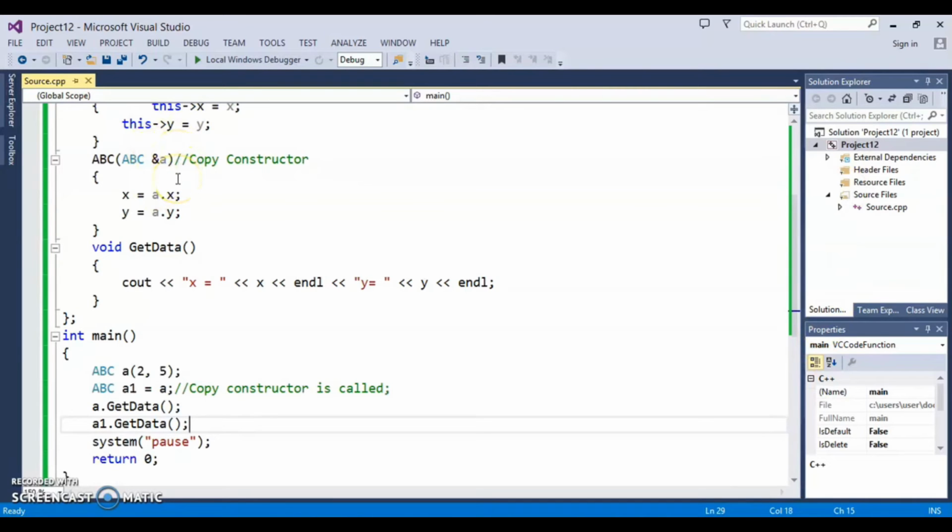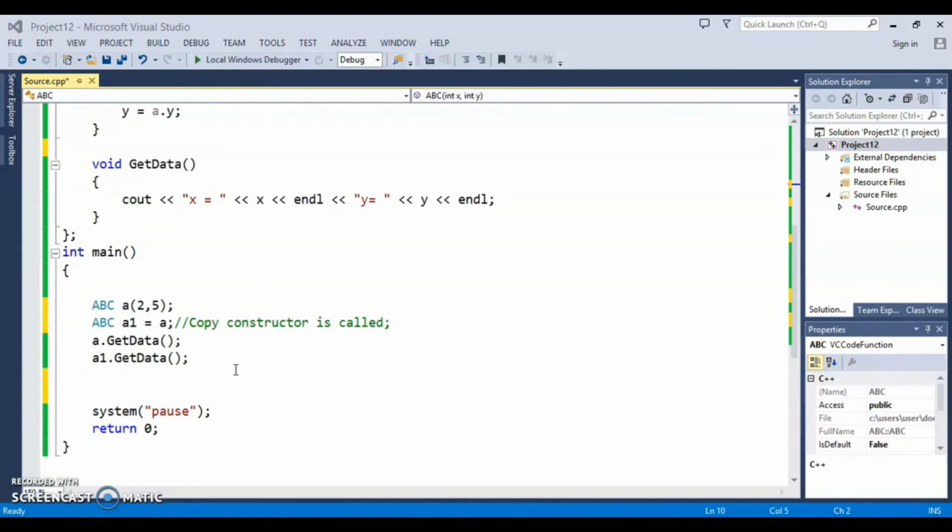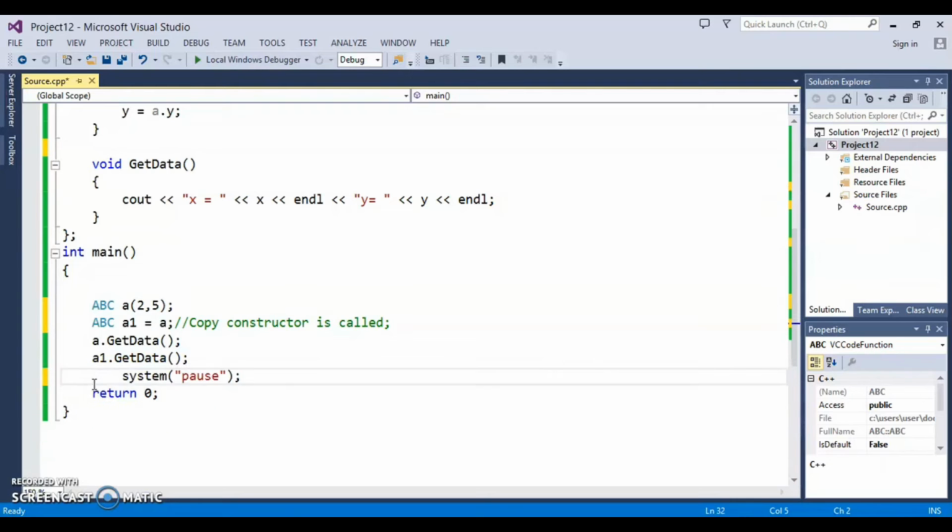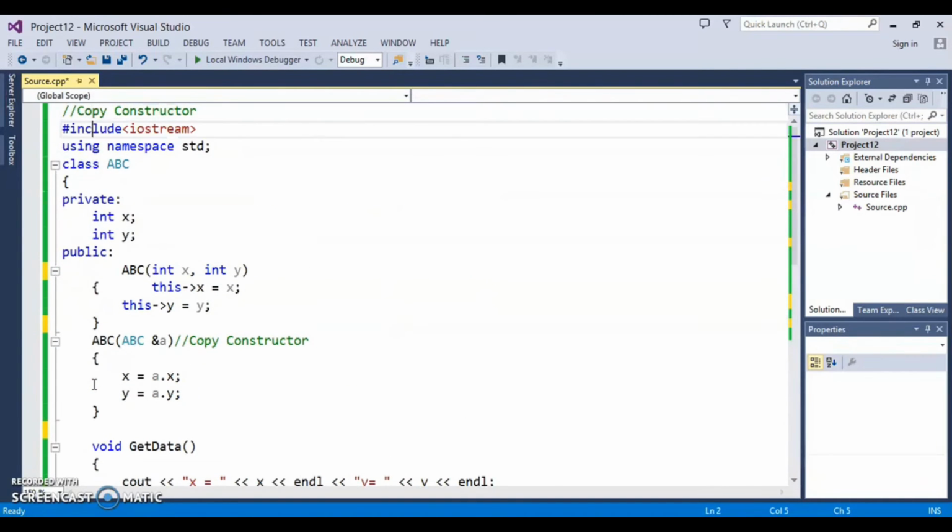Whenever you are working with a reference of an object, like when you are returning the value of an object through some function, many times we did this, if you remember. At that time the compiler's default copy constructor is called, and it will give you the same value. So this is how you can write your own copy constructor whenever you want.